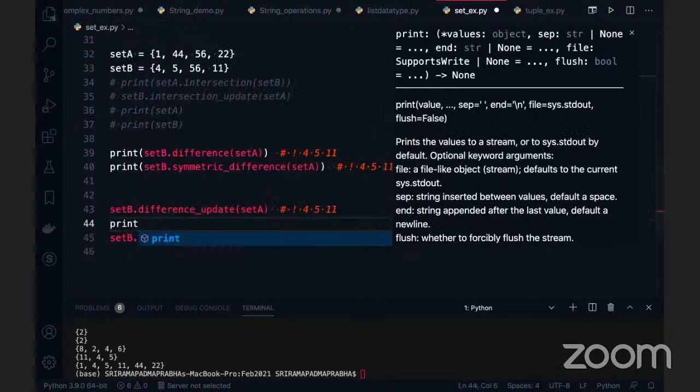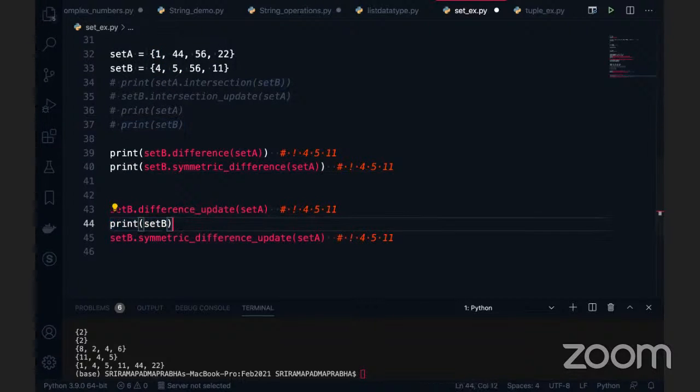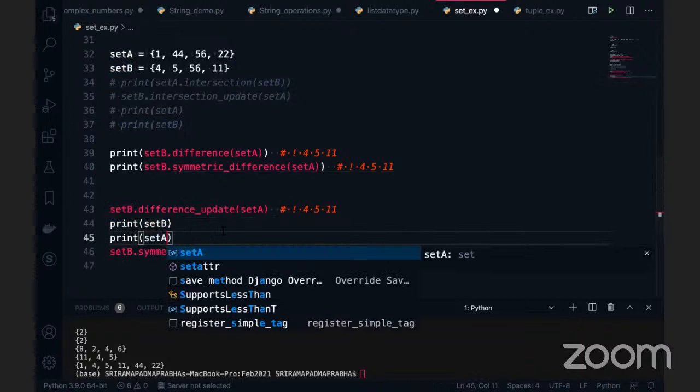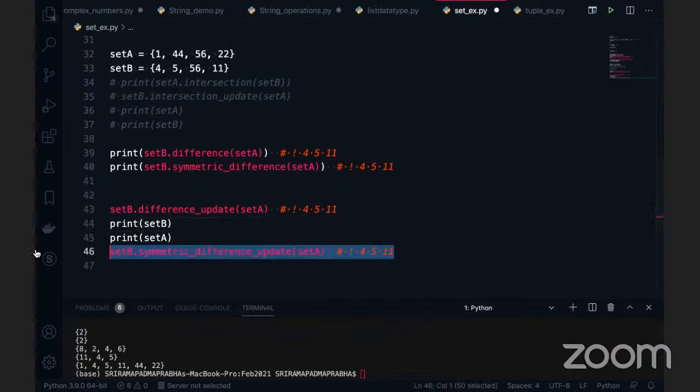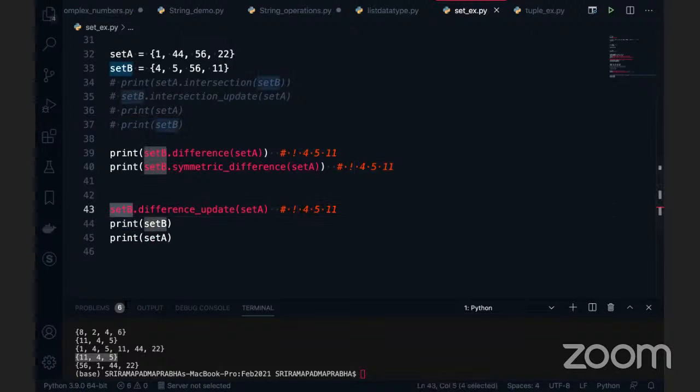First of all, print of set B. Anybody is confused here? It's mathematics, guys, nothing to do with the programming here. Okay, it's maths. So now I want to print here, execute this code. See set B. This is the difference which got updated with the set B, because I called the set B first. So that is the reason you are seeing it here. And the set A, whatever it is there, you can see this 56, and the same is as it is there.